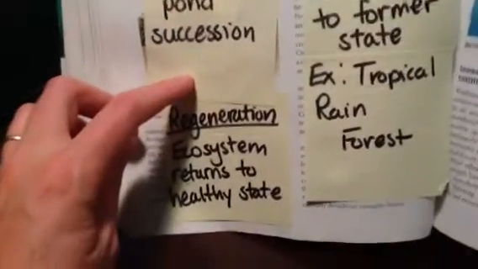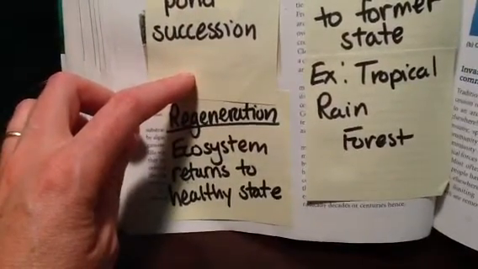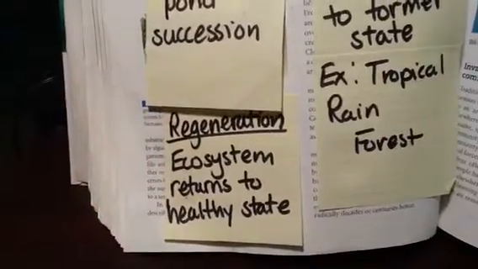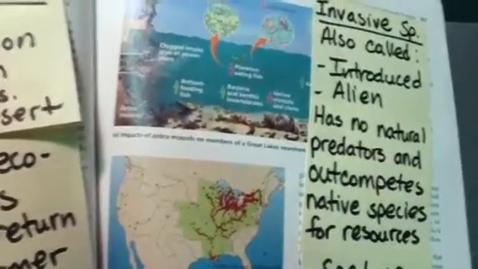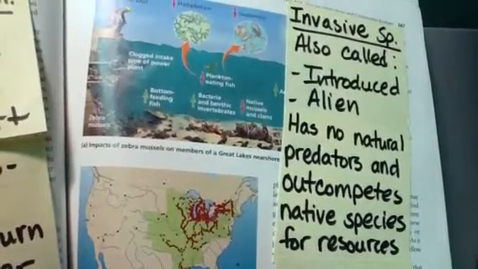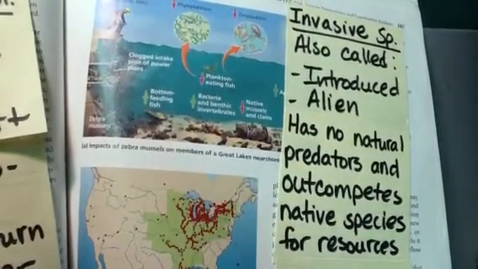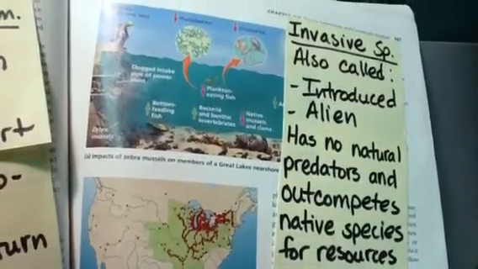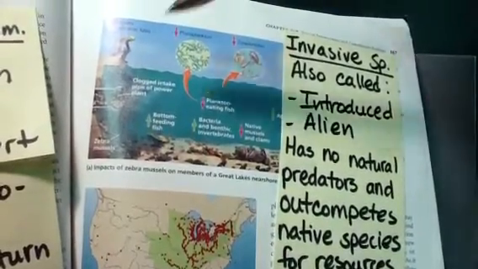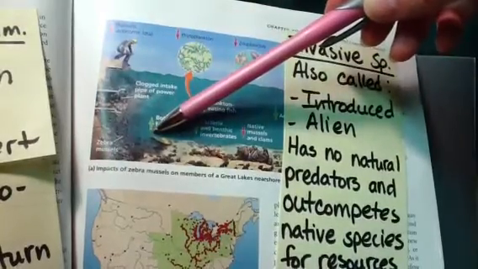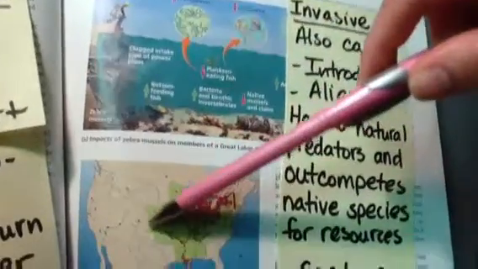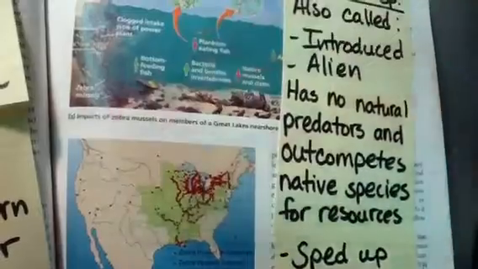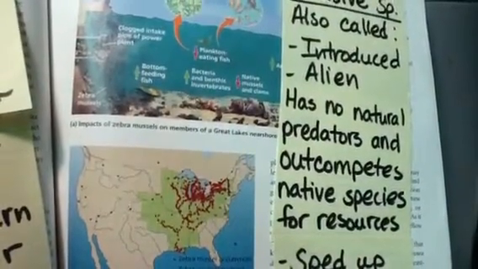And here's another term to know. Regeneration is the term that refers to an ecosystem returning to a healthy state. The next page talks more about invasive species. This is page 167. The graphic here shows what some of the effects of zebra mussels are on the Great Lakes. And it shows how the zebra mussels have spread even all the way to California from the Great Lakes.